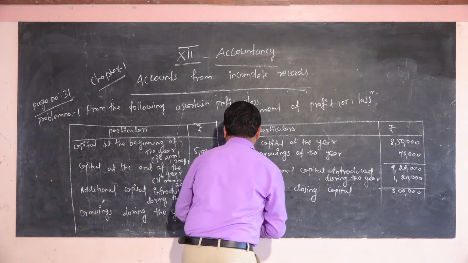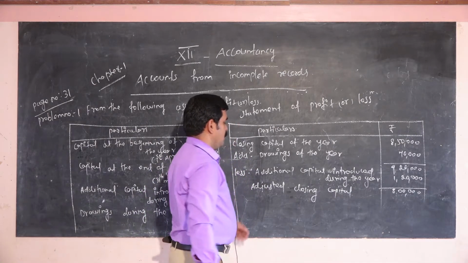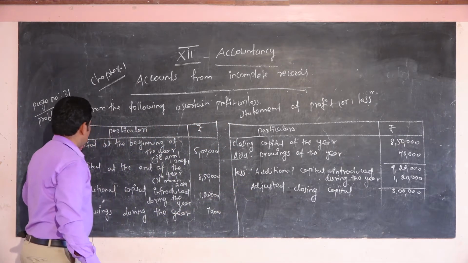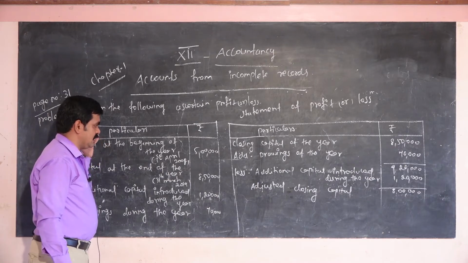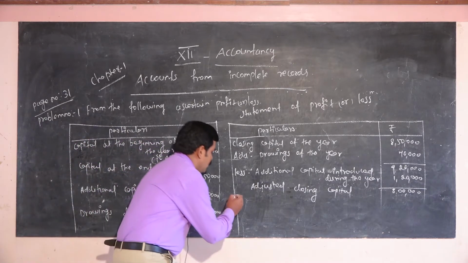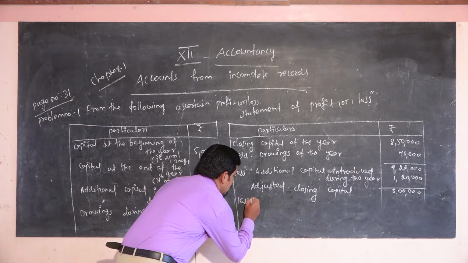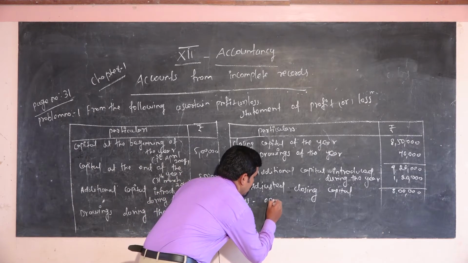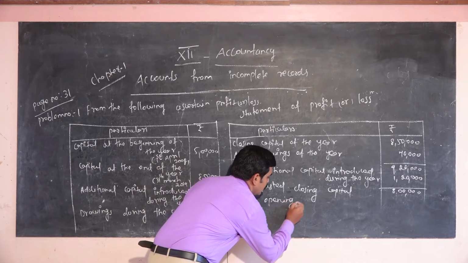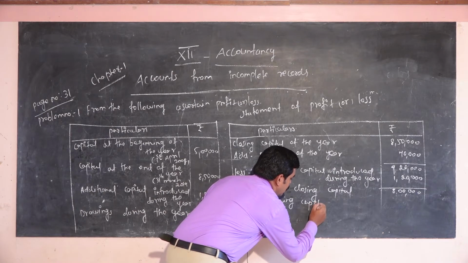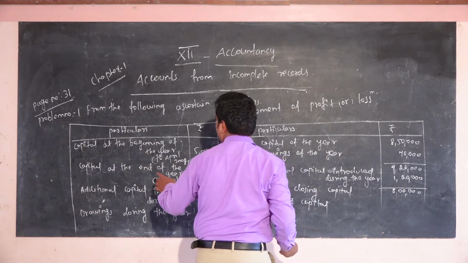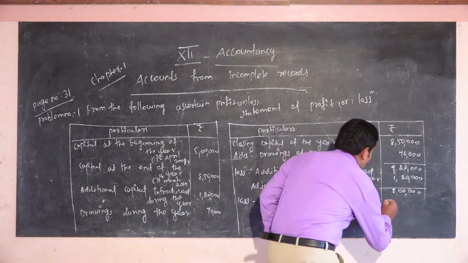Now you have to take the opening capital, as it is given in the format. So less opening capital is 5 lakh.